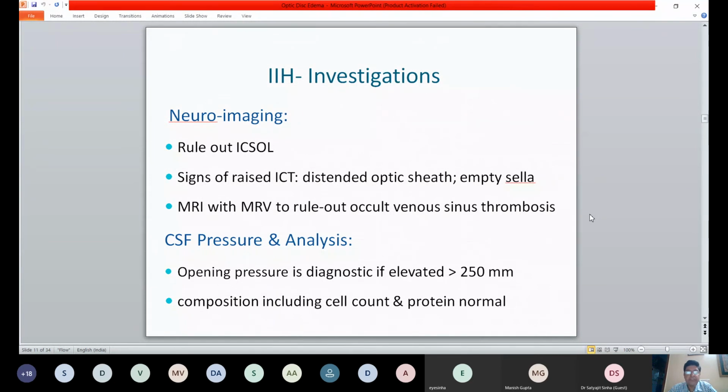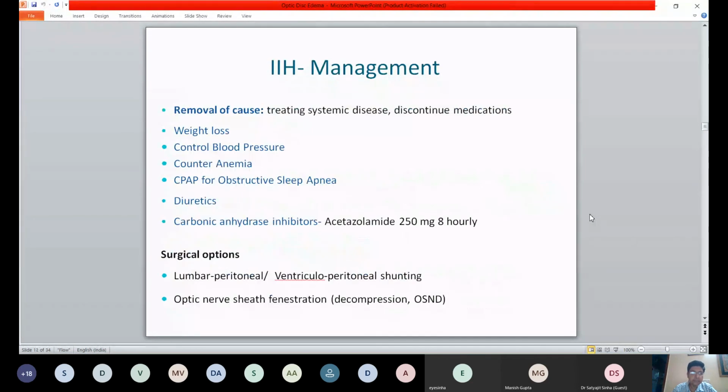And if there is a high suspicion, you may require a neurologist to do a CSF pressure analysis and of course the composition analysis. So we just deal with IIH, because everything else is of course the realm of the neurologist or the neurosurgeon. If you suspect or if the patient is confirmed IIH, an ophthalmologist more or less is the primary treating physician. You need to remove the cause.